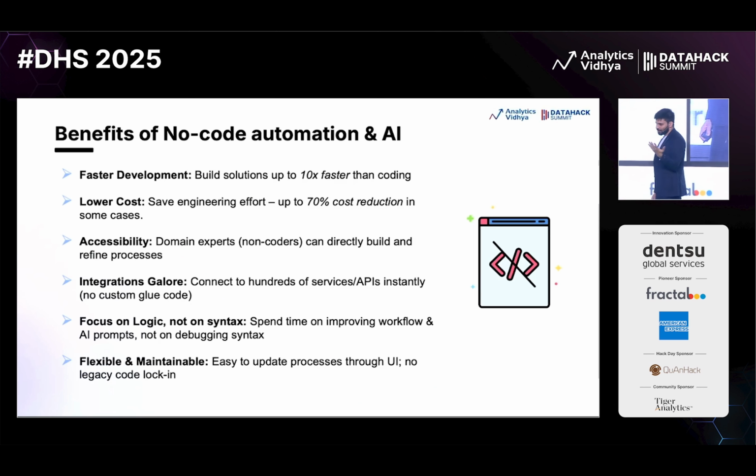Now, let's quickly go through the benefits of no-code automation and AI. Faster development, lower cost. It will overall be very accessible to you, right? You don't need to communicate with the team. You can have a smaller engineering team as well. So that is, of course, a very high cost saved.